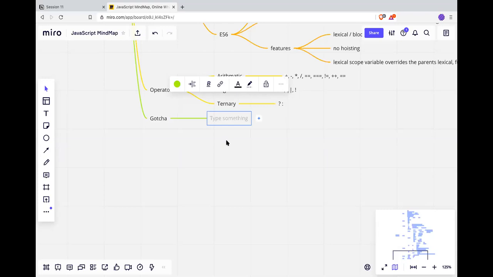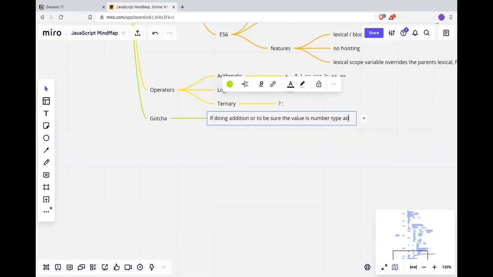If doing math, an arithmetic operation, doing addition, and to be sure the value is number type, add a plus in front of it. Okay? Anything else?